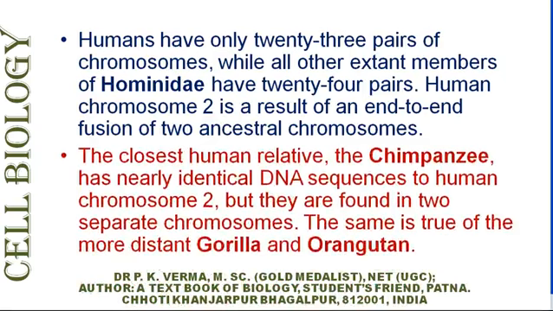The closest human relative is the chimpanzee. It has a nearly identical DNA sequence to human chromosome 2, but they are found in two different chromosomes. The same is true for the more distant gorilla and orangutan.